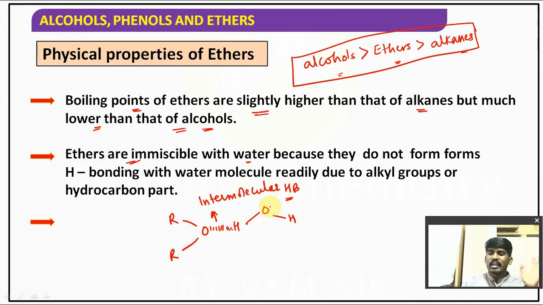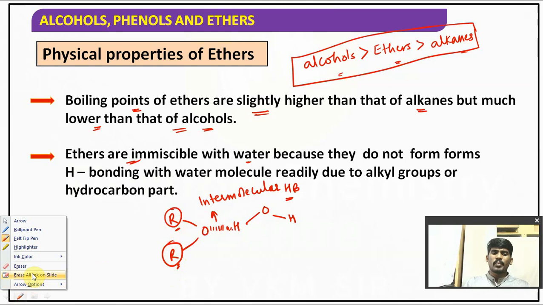No, not like alcohols, because here alkyl groups are present. These alkyl groups are bulky groups and can cause steric hindrance. Because of these bulky alkyl groups, oxygen cannot easily be involved in hydrogen bond formation with hydrogen of water molecule. Hence, solubility is less. So sometimes we can consider it as immiscible with water. Hope you understand that.